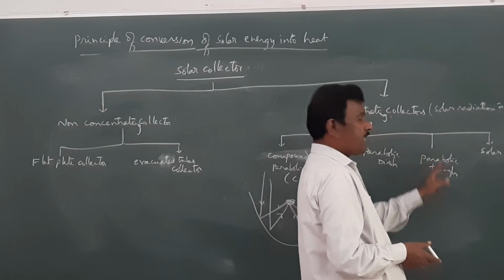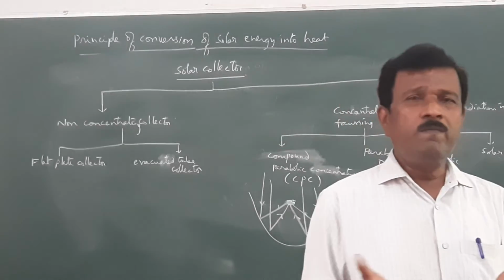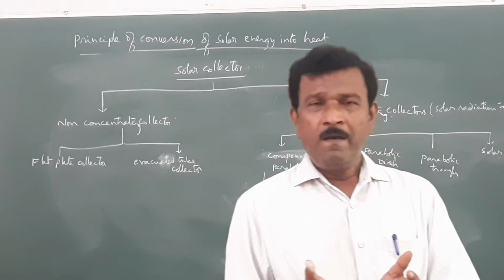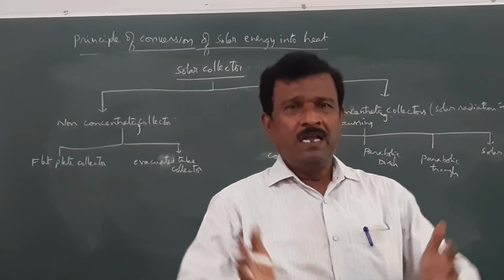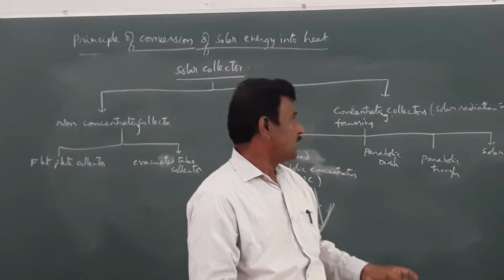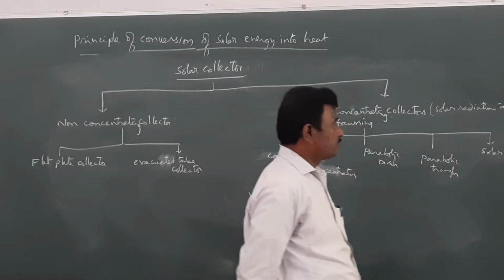And this is a parabolic trough. In the trough, generally water will be present, and when solar radiation is incident on the trough, it will be absorbed by the water, and thereby the temperature of water increases.